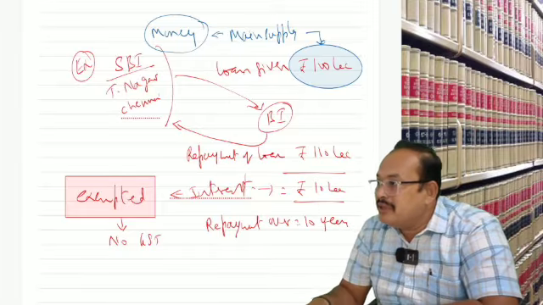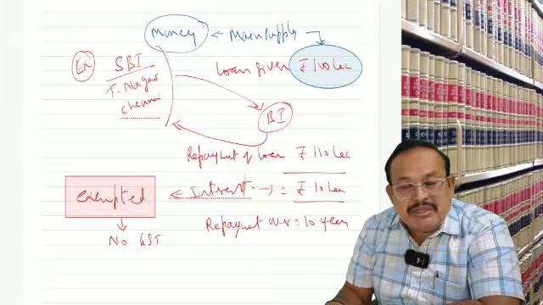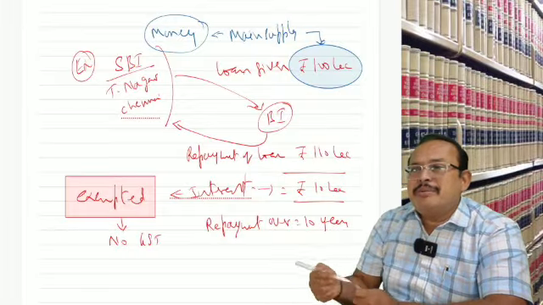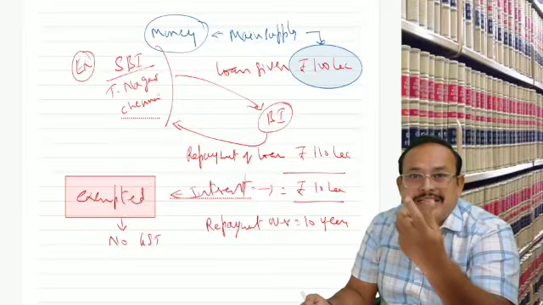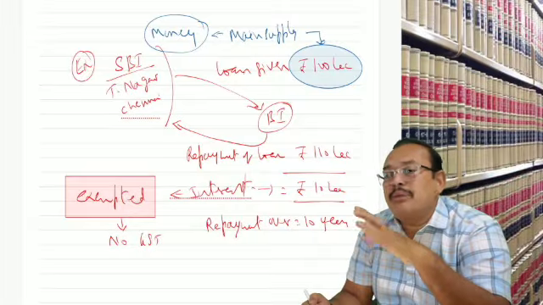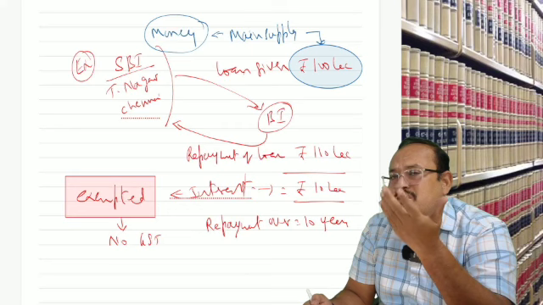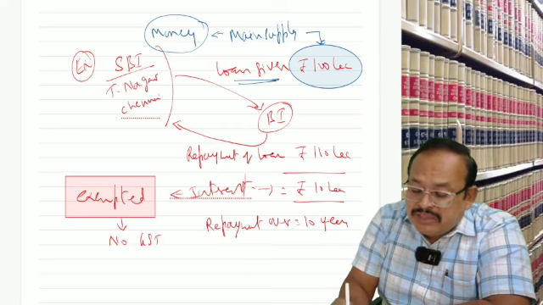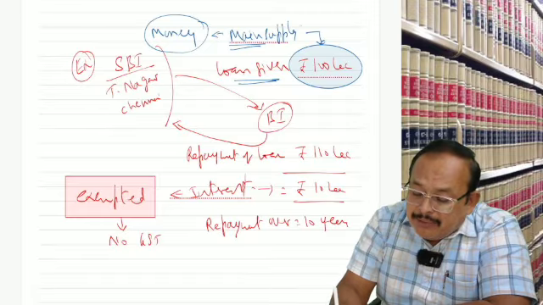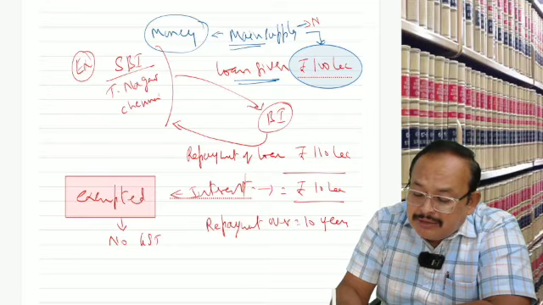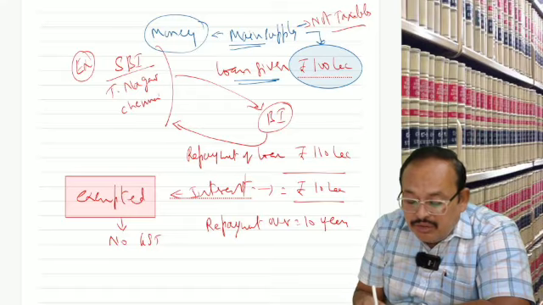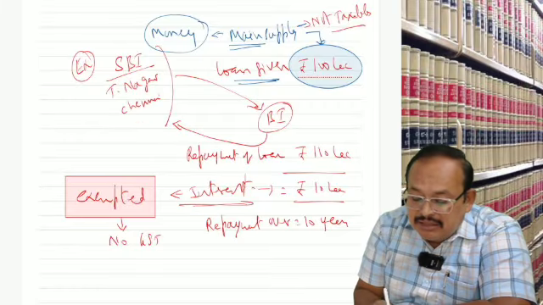Fixed deposit, promissory note, currency, or whatever negotiable instrument, is called money. Money is neither goods nor service. What is a loan? A loan is in the form of money, which is the main supply. Since the main supply is not taxable, the accretion thereon, the interest, is also not taxable.